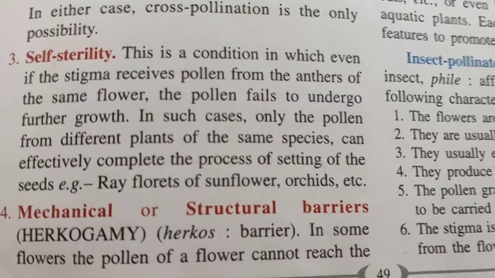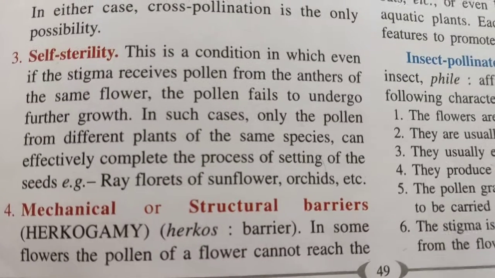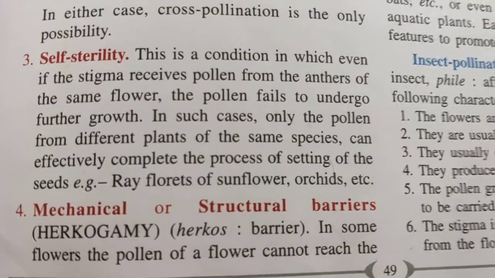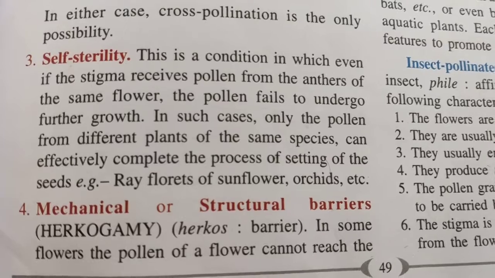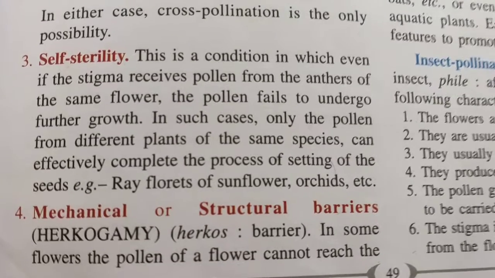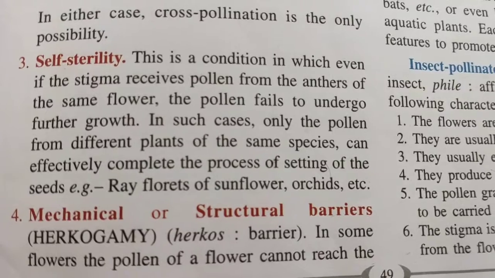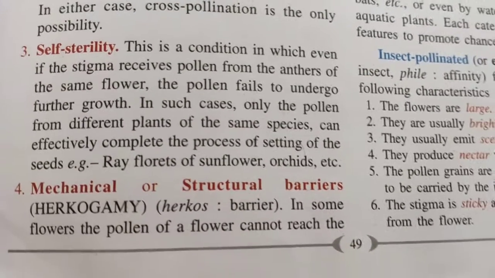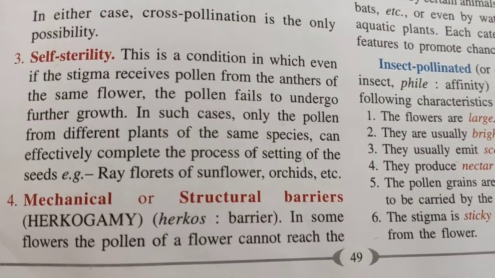Self-sterility means when there is some genetic abnormality in the plant, even if the pollen grains are coming from the same plant's flower, it is not able to fertilize it, and that is why it is always favoring cross pollination. Clear?